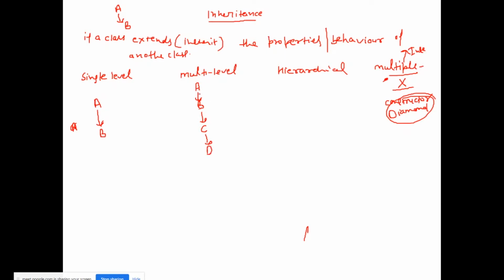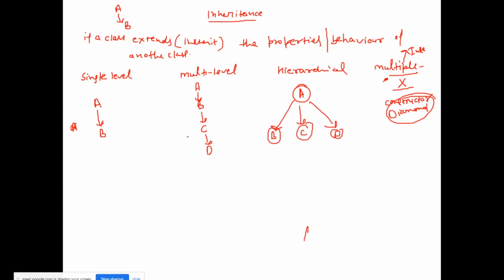Class B is inheriting A, C is inheriting B, D is inheriting C. What is hierarchical? Suppose there is a class A, class B is inheriting A, class C is also inheriting A, and class D is also inheriting A.